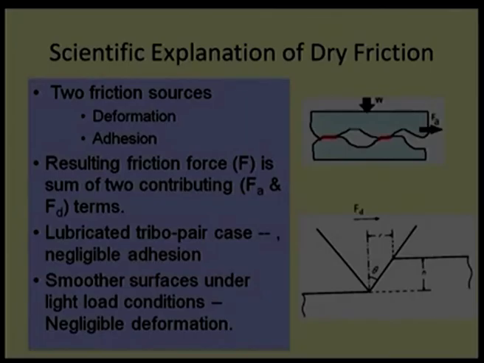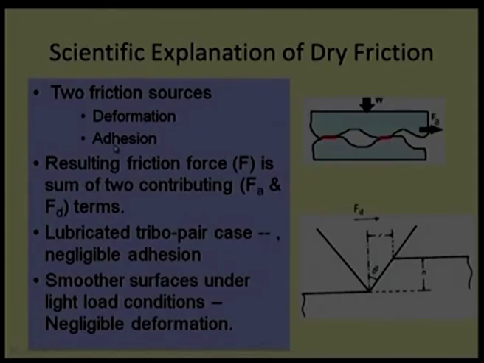That means there will be only one source of friction, that is deformation. Now, if I come to the other end, we want to make an extra smooth surface, no asperities at all, almost perfectly smooth, like the surface of mica, then what will happen? There will be negligible deformation, and only adhesion force.